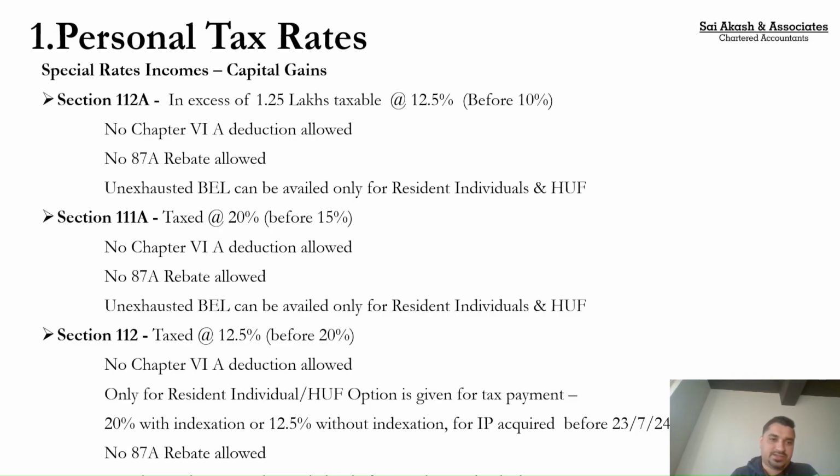So if I had to proceed ahead, with the combined reading of section 115BAC read with section 87A read with the special rates, what do we conclude? Sir, Nirmala Sitharaman said up to 12 lakhs, no tax. Is it true? Yes, it is true to a certain extent, as long as your incomes are normal incomes which are taxable at normal rates.